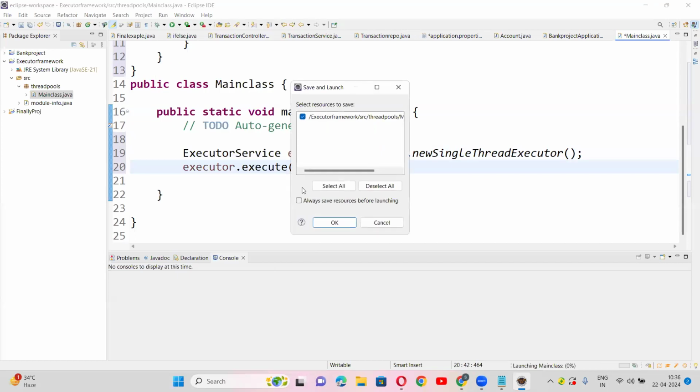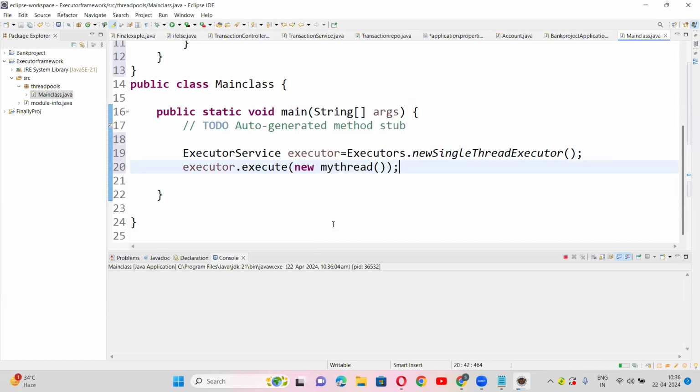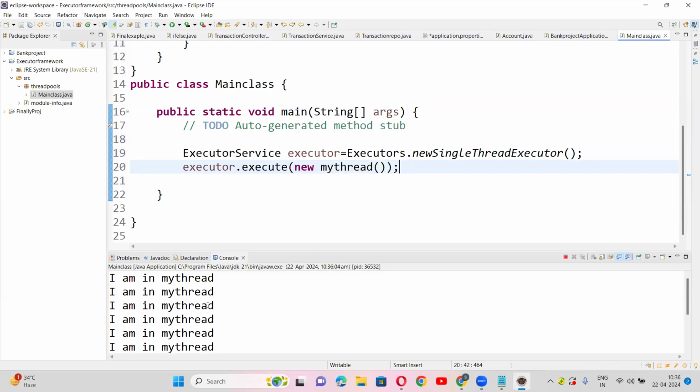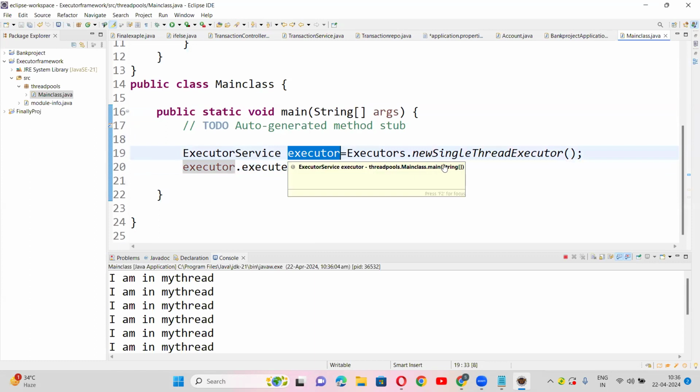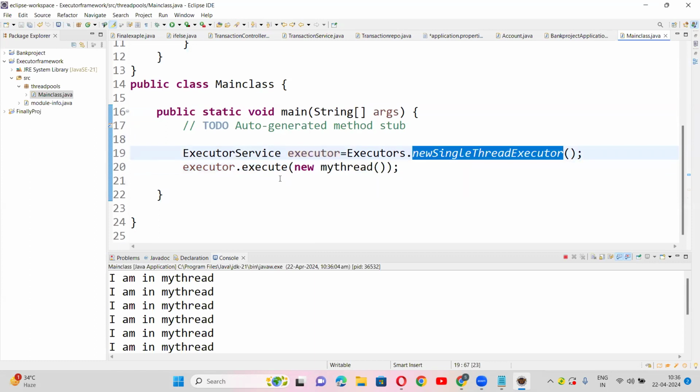Instead of creating a thread and calling the start method, we have just created an object for ExecutorService. By using newSingleThreadExecutor and executor.execute, we are just submitting that object. Am I correct, guys? If we have multiple threads...